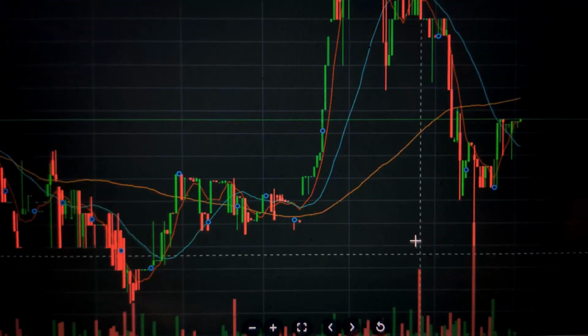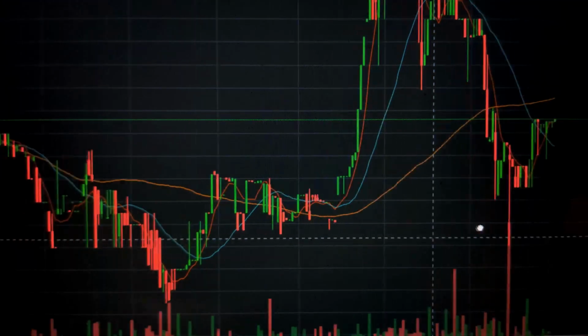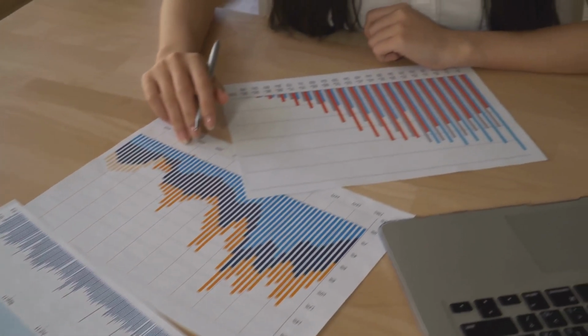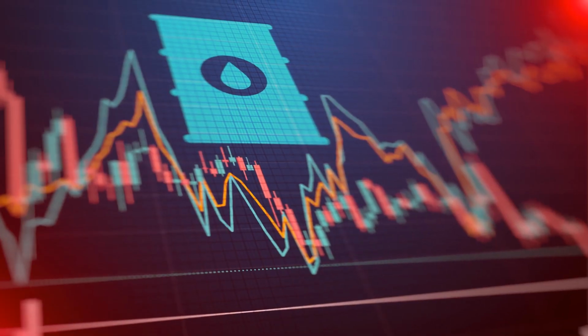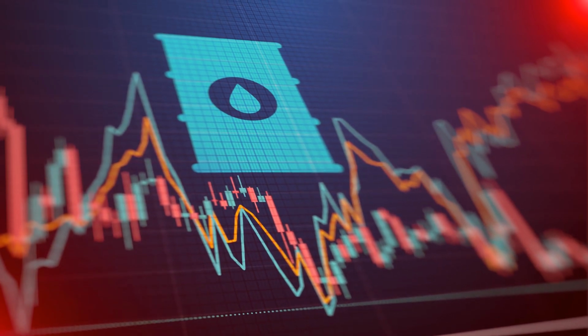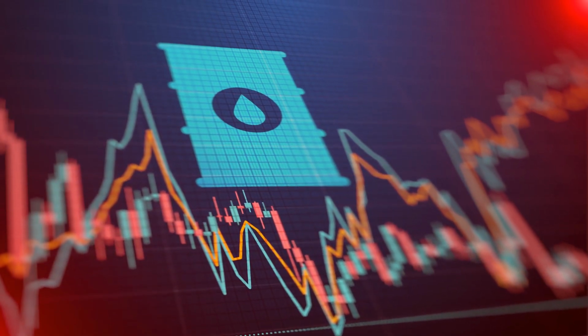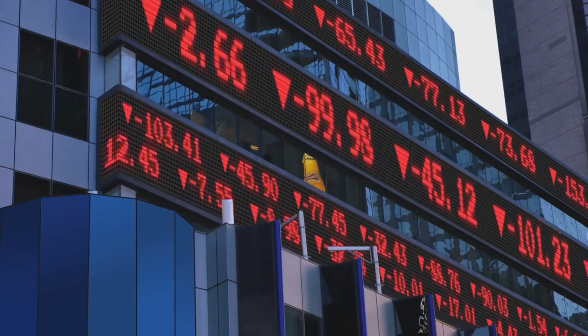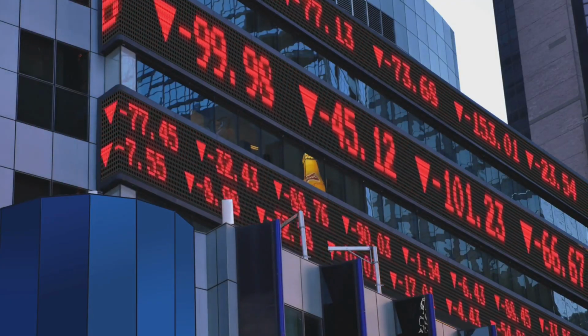Volatility is more than just a buzzword in the options market. It's a fundamental factor that directly influences the price of options contracts. Options pricing models, such as the Black-Scholes model, use volatility as a key input to determine an option's theoretical value. Higher volatility generally equates to higher option premiums.